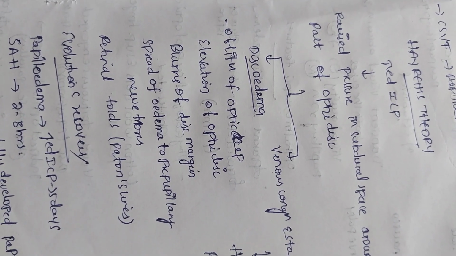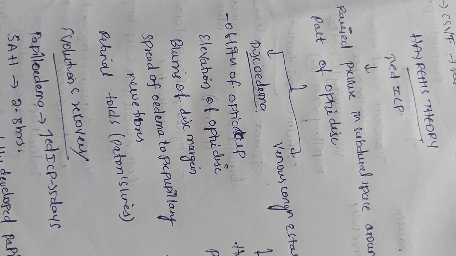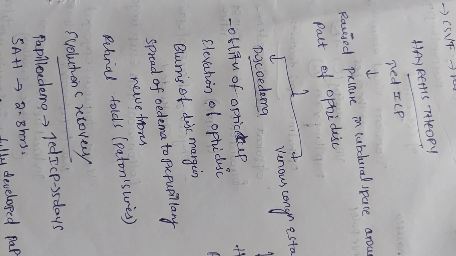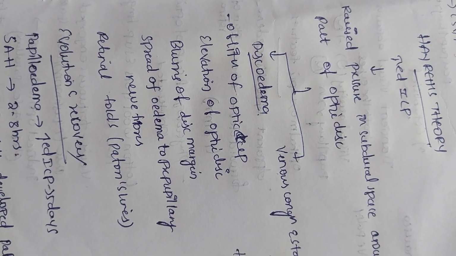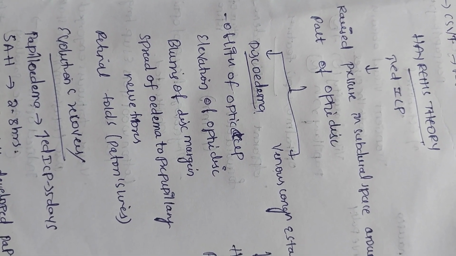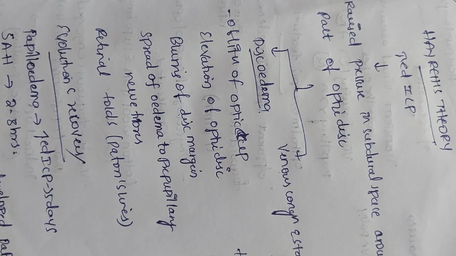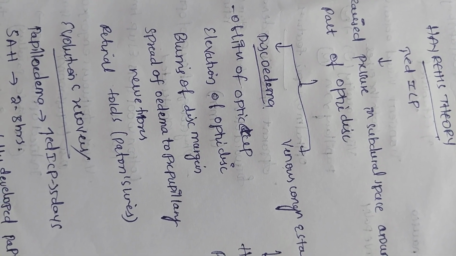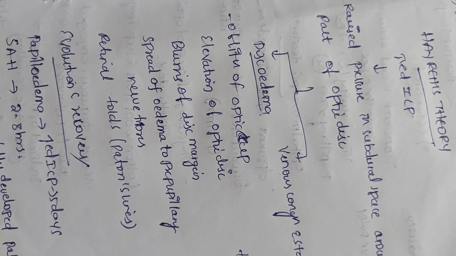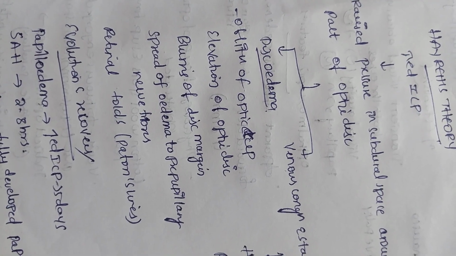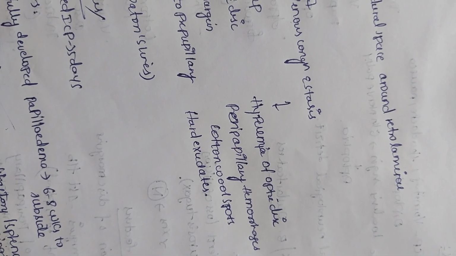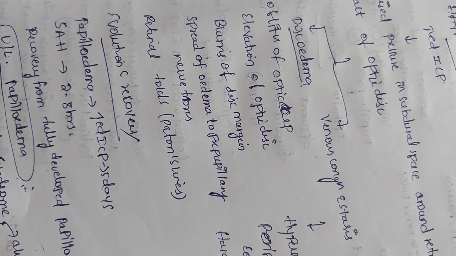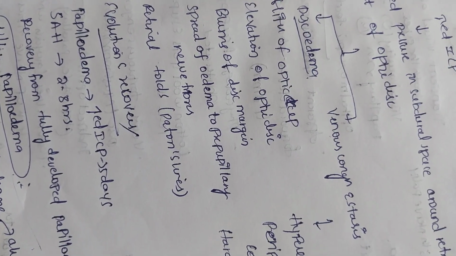On fundoscopy, findings include obliteration of the optic cup, elevation of the optic disc, blurring of the disc margin, spread of edema to the peripapillary nerve fibers, and retinal folds which are Paton's lines. Venous congestion and stasis cause hyperemia of the optic disc, peripapillary hemorrhages, cotton wool spots and hard exudates. Coming to evaluation and recovery.